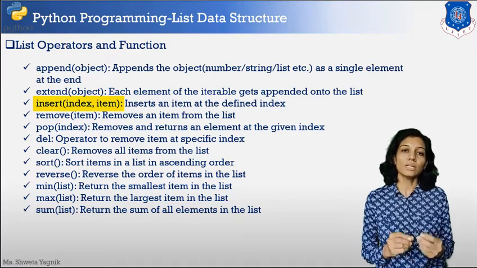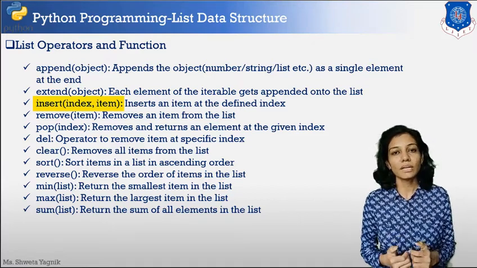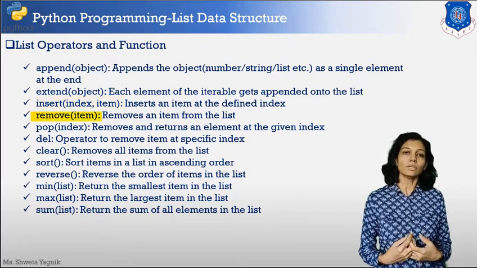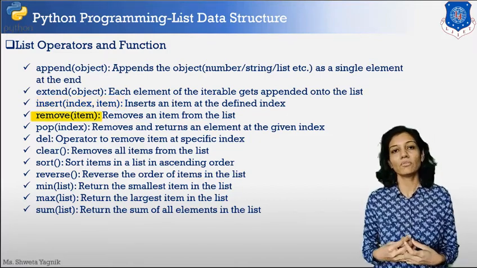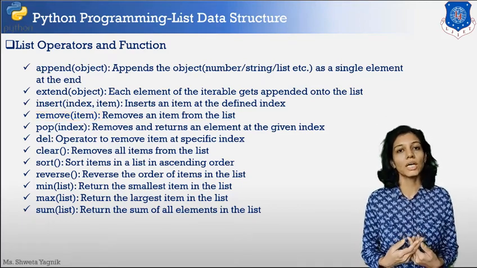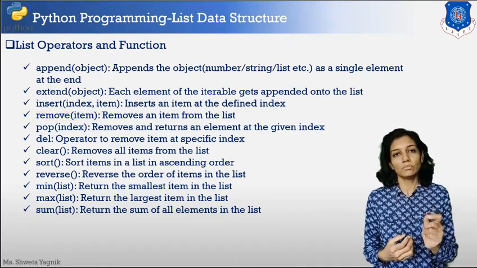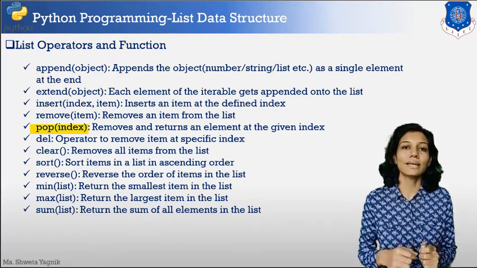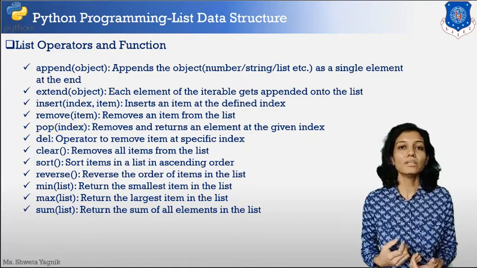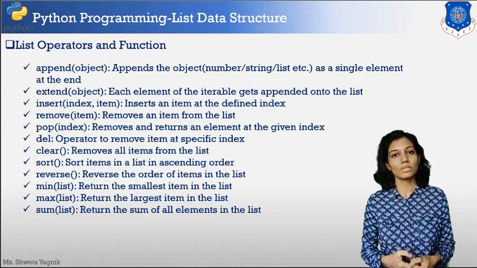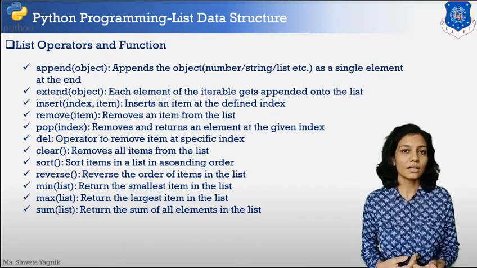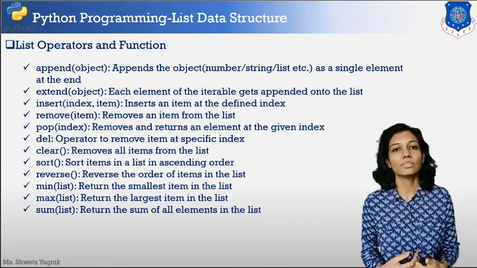Next, if I want to insert an item at a specific index, I'll be using the insert operation. Then to remove an item, if I want to give the element which I want to remove, I'll be using the remove function. Then if I want to remove an item based on its index, I'll be using pop. If I want to delete multiple elements from the list, I'll be using the del operator. Then I can use clear in order to clear each and every element of the list.